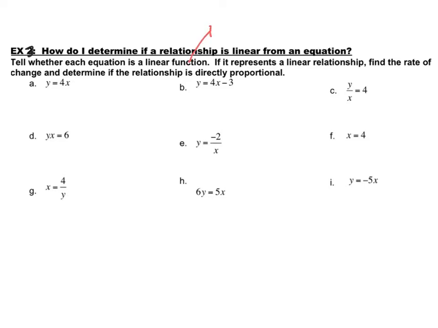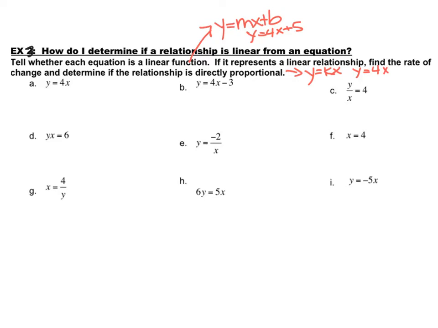So the linear function is going to be y is equal to mx plus b, where directly proportional is kind of like y is equal to mx, but the more correct way to say it is y equals kx. This one might look like y is equal to 4x plus 5, and this one might look like y is equal to 4x.